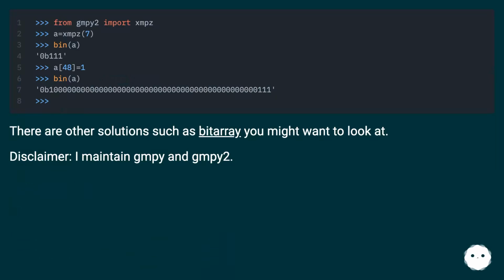There are other solutions such as bitarray you might want to look at. Disclaimer, I maintain GMPY and GMPY2.